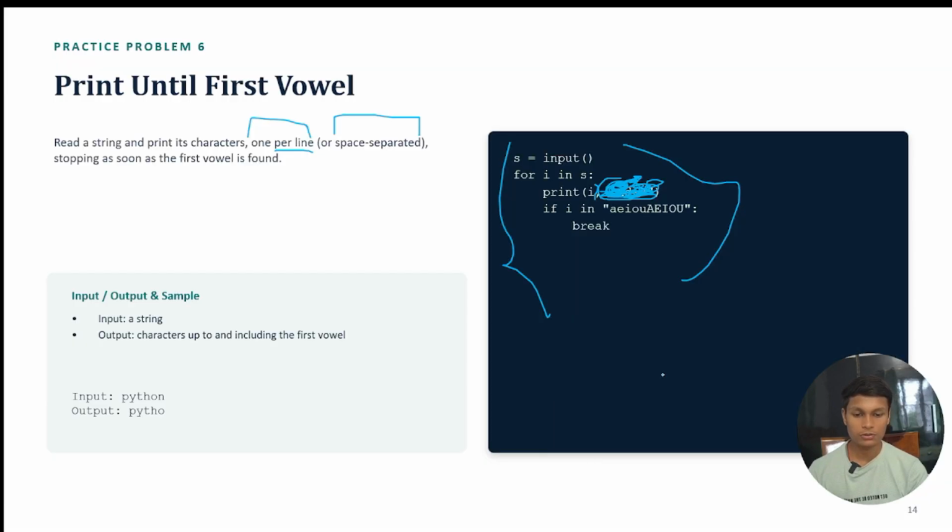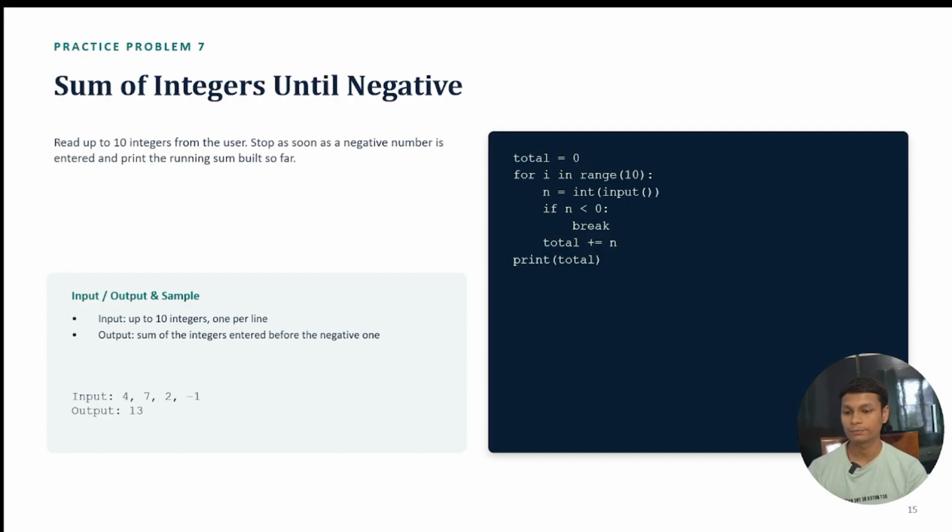Now move to our next question, which is, you can see here, the sum of integers until negative. Okay, this was our heading. I think many people do not understand it, or some people maybe understand it only by reading the heading, because it was a simple heading: sum of integers we are going to do until a negative number is there. Okay, so let's read the code and see how it will work.